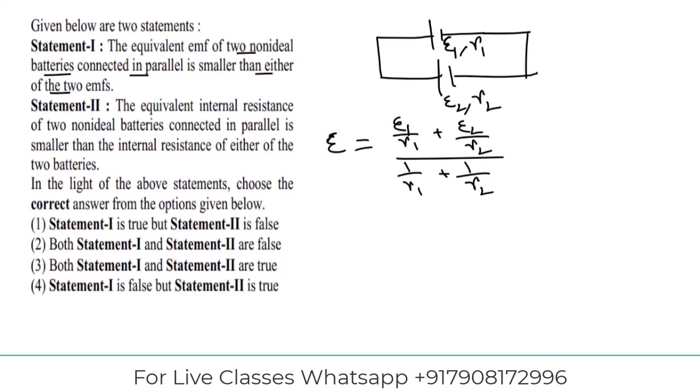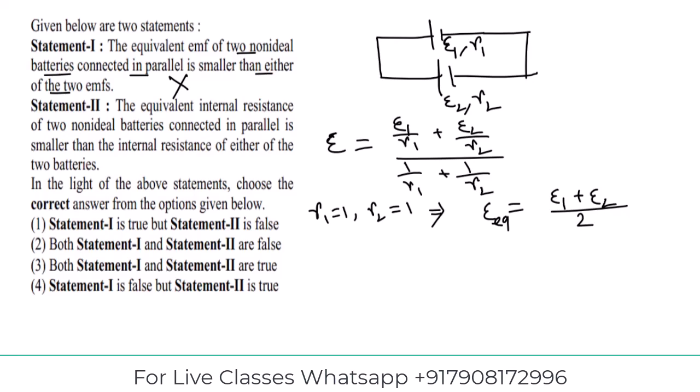Let's see with an example. Suppose R1 is 1, R2 is 1, then E is equal to E1 by 1 plus E2 by 1, divided by 1 by R1, that is 1, plus 1 by R2, that is 1, so 1 plus 1, that is 2. So if the internal resistances are exactly equal, then the equivalent EMF is the average of the two. That means it is greater than the smaller one but less than the larger one. So statement 1 is wrong.